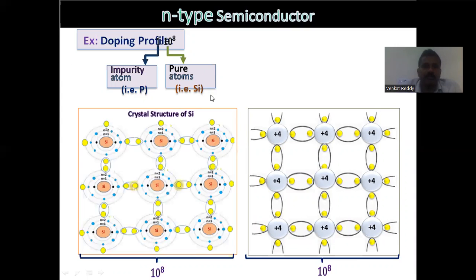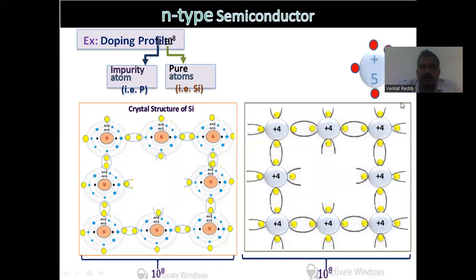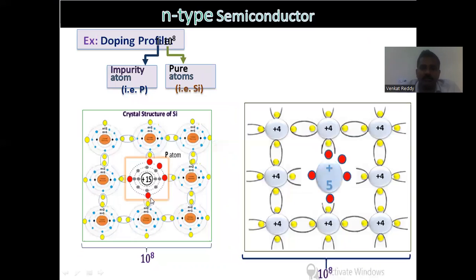Now, this is a pure crystal of silicon. These are the covalent bonds. When a pure silicon crystal is there, covalent bonds are automatically formed between adjacent silicon atoms. Now the crystal becomes stable, and all the atoms are stable. And when a fifth group element with 5 electrons is added to the pure silicon material, you can observe one silicon atom is replaced with one fifth group phosphorus atom.